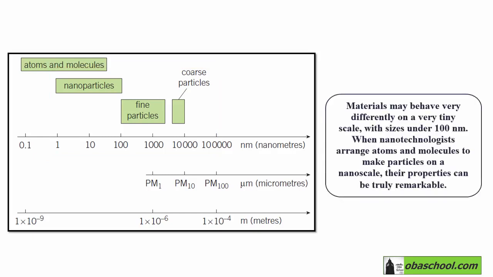Actually, materials will behave very differently when they are on a very tiny scale with sizes under 100 nanometers. When nanotechnologists arrange atoms and molecules to make particles on a nanoscale, the properties will be truly remarkable. Let's find why.